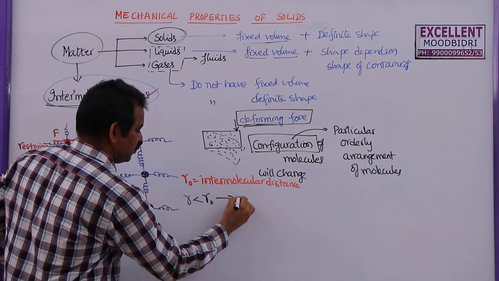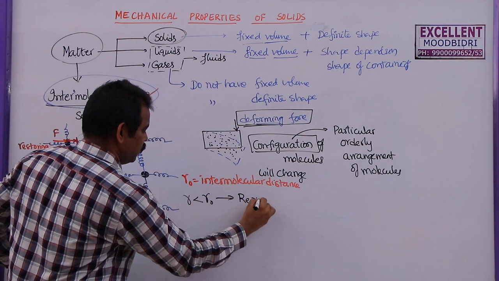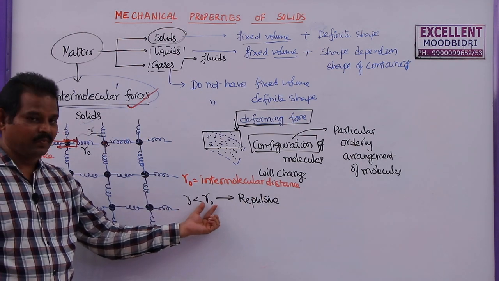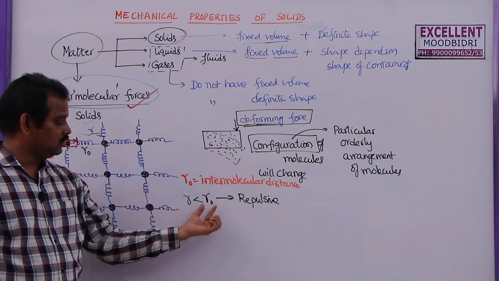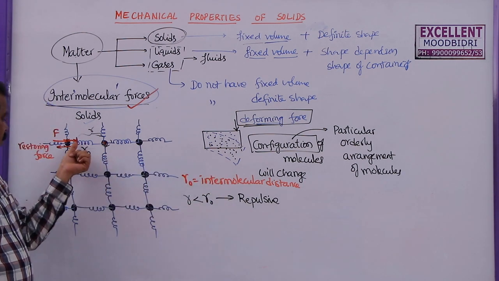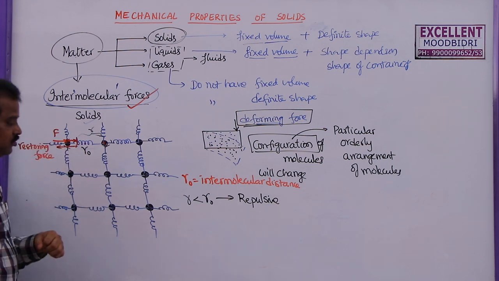So which type of force will be developed there? Repulsive force. If the distance between the two molecules is less than the fixed value, the intermolecular distance, then a repulsive force will develop, and due to the repulsive force, this molecule will go to its original position.